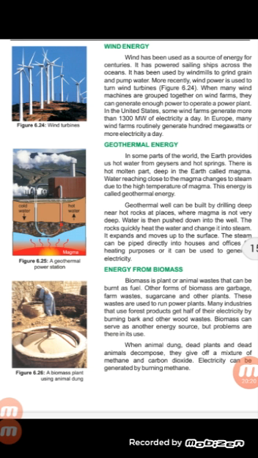Next is energy from biomass. Biomass is plant or animal waste that can be burned as fuel. Other forms of biomass are garbage, farm waste, sugar cane and other plants. These wastes are used to run power plants.